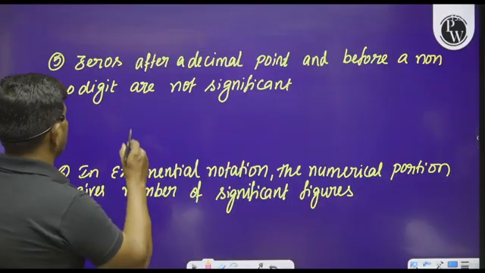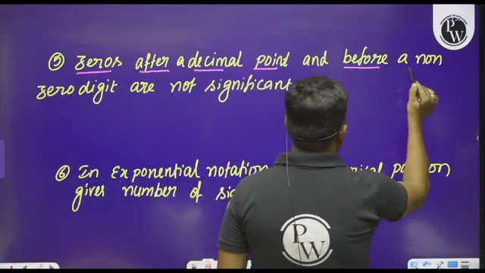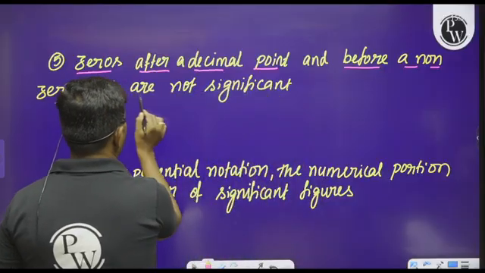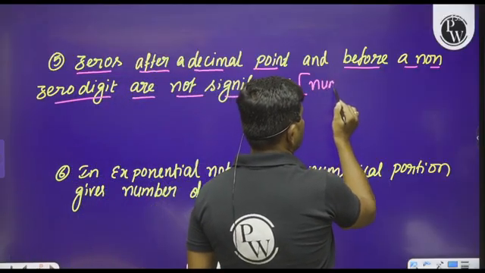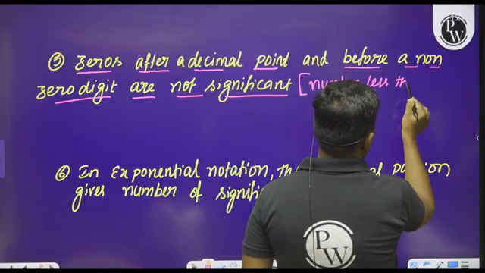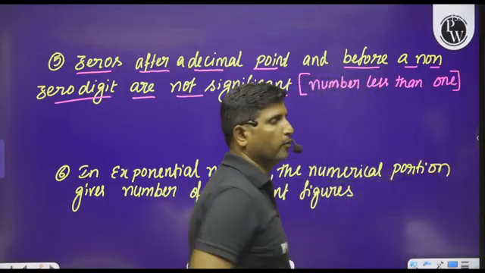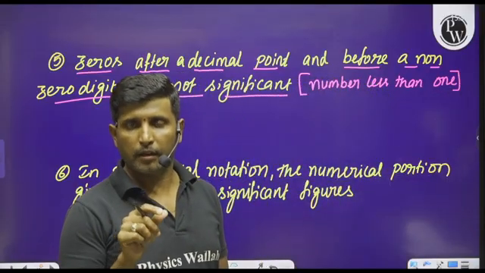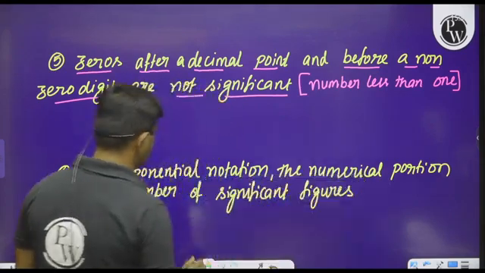Now let us move on to the next one. Zeros after a decimal point and before a non-zero digit are not significant. That too we can say clearly for a number less than 1. Whenever we consider a number which is less than 1, no worry, I will explain through an example.